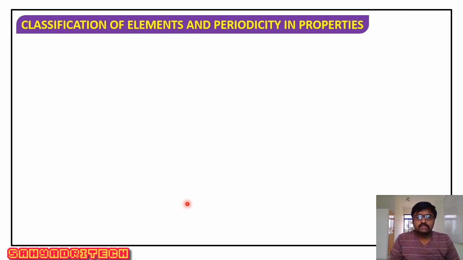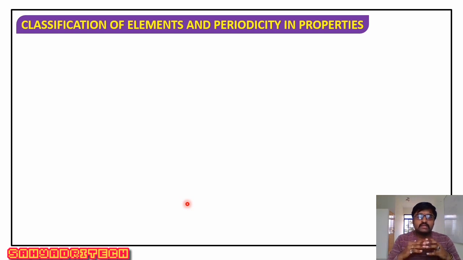So in the previous session, I discussed the genesis of periodic classification of elements. There we discussed certain laws or principles. What is the first one? I discussed Dobereiner's law of triads. There, a set of three elements are arranged in increasing order of their atomic weight.